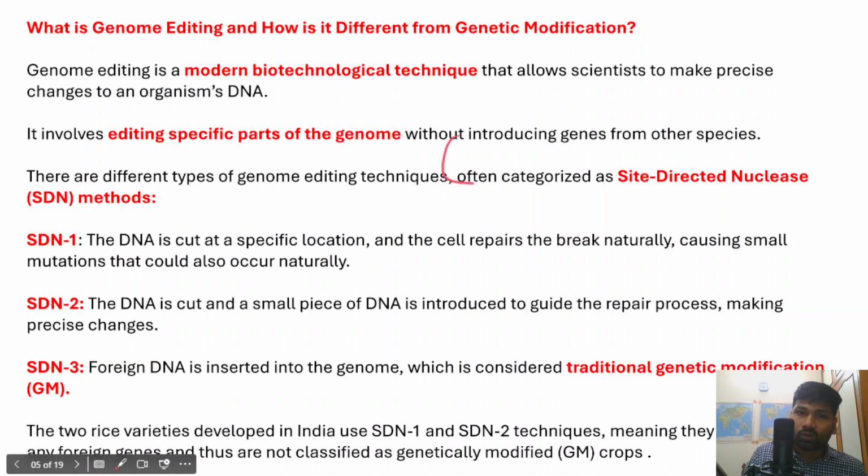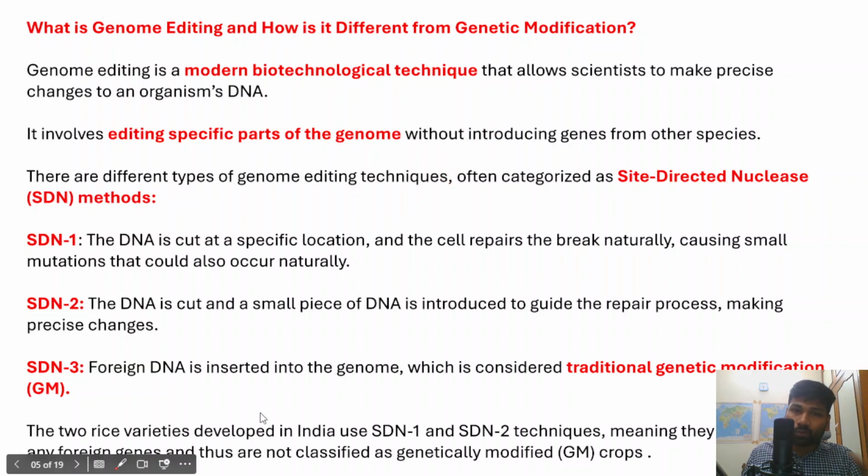However, within the genome of that particular organism itself, the genetic changes would be made, and that is genome editing. But on the other hand, what are genetically modified organisms? For example, BT cotton is an example of a genetically modified organism, and BT brinjal is also an example of a genetically modified organism. However, BT brinjal has not been approved for commercial cultivation in India because of the health concerns and the environmental concerns as well, right?